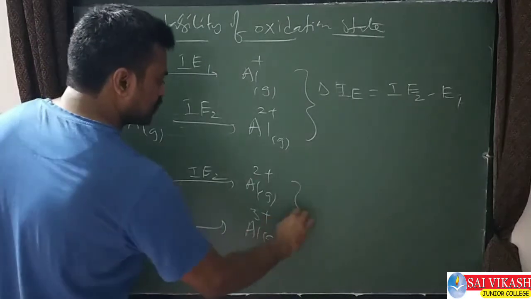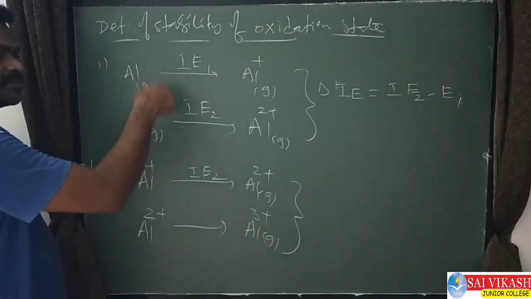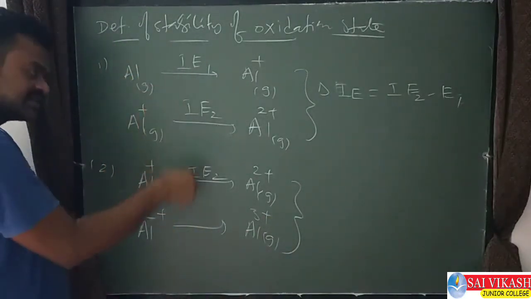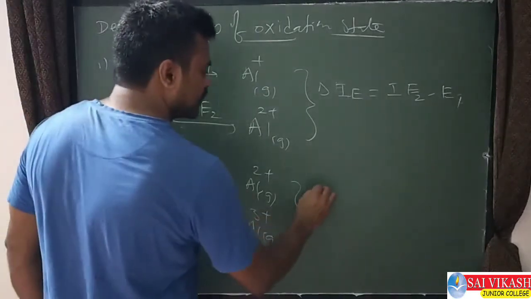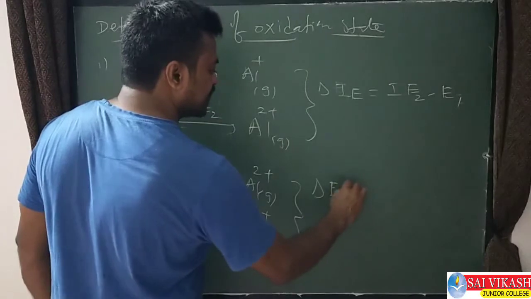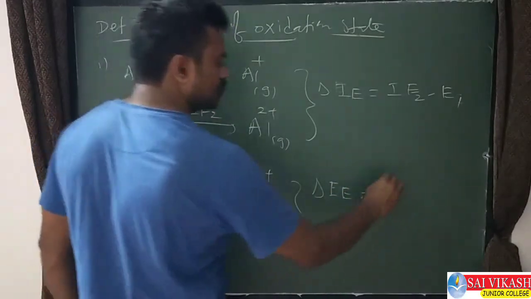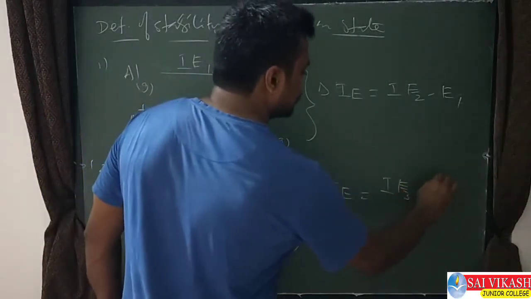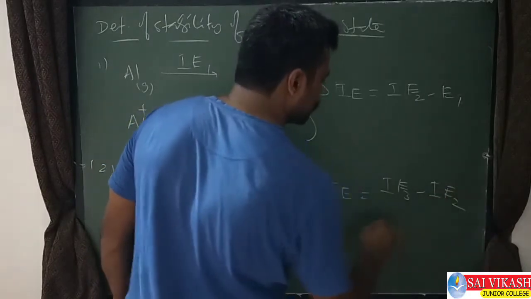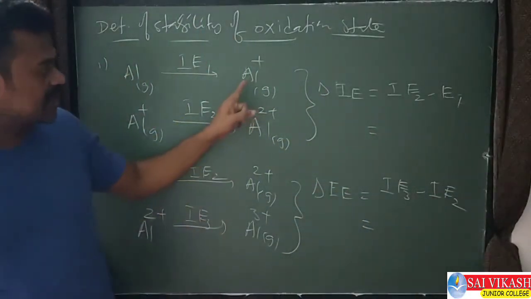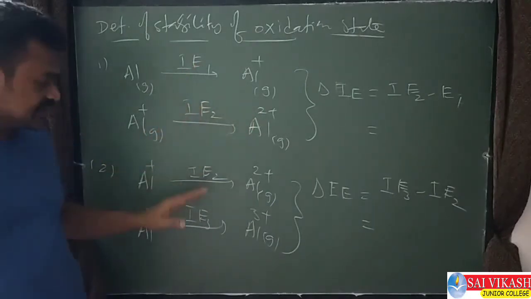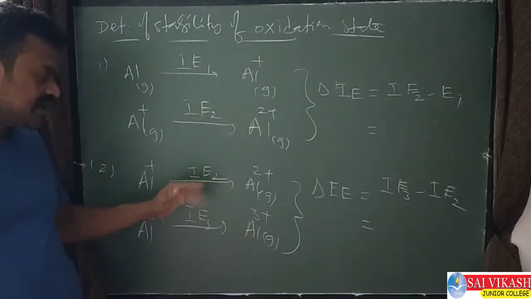This is the difference between IE1 and IE2, and this is the difference between IE2 and IE3. So the change in ionization enthalpy is IE3 minus IE2.